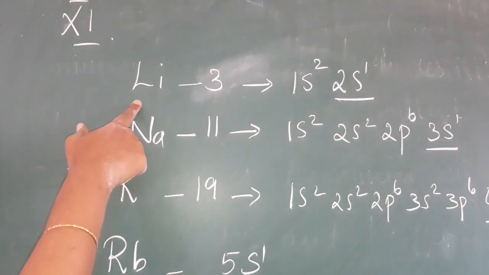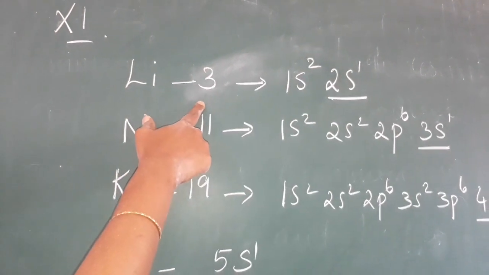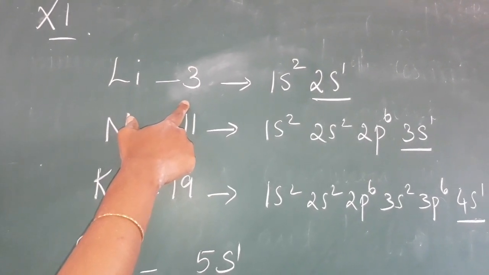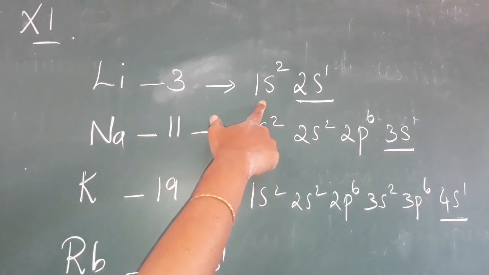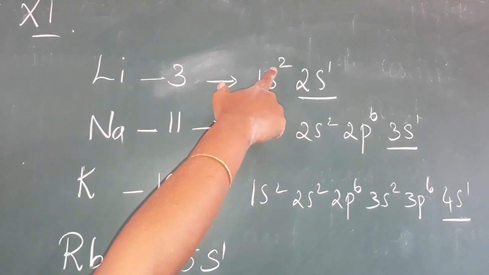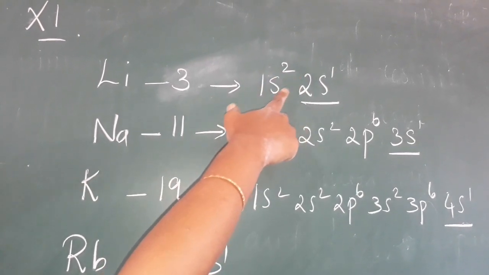Students, lithium atomic number 3. 3 means there are 3 electrons. So the electronic configuration is 1s2, 2s1. See that above: 2 plus 1 means 3 electrons are present in that.